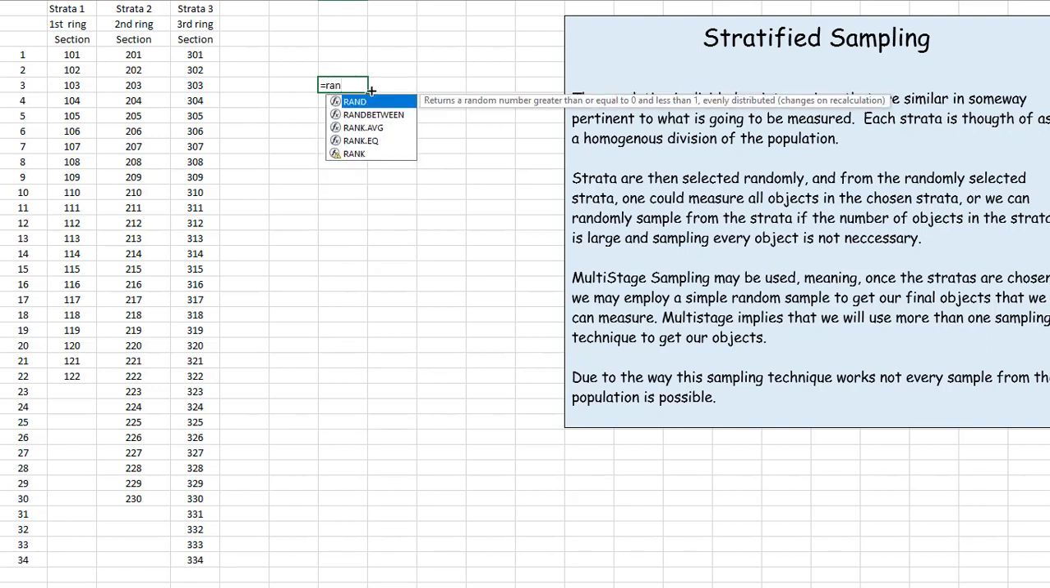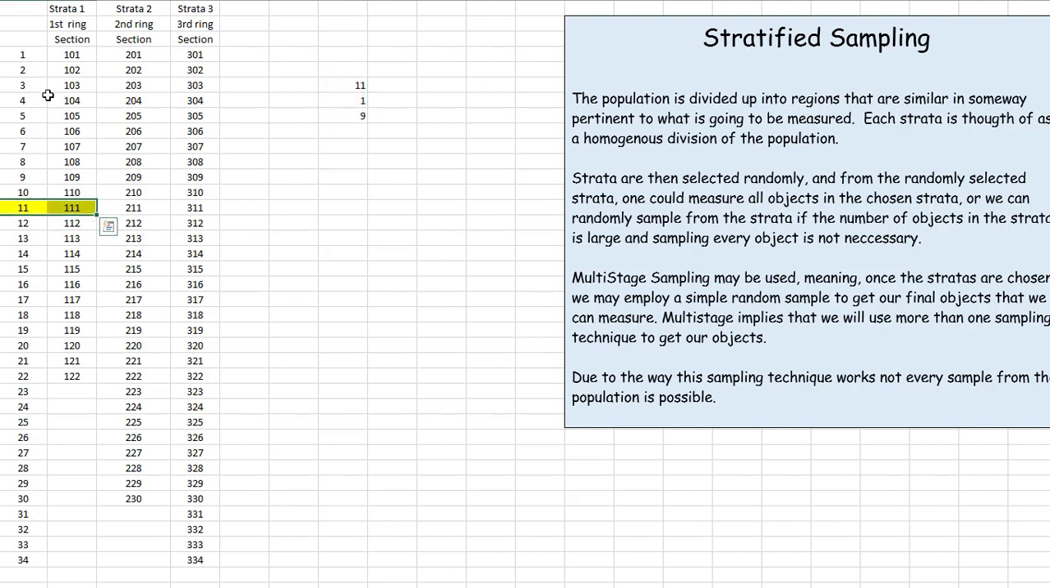So I'll go rand between, and again, looking at the enumeration, rand between 1 and 22, and let's say I pick 3 sections. So it turns out to be section 111, section 101, and section 109. Now I can decide at that point how I'm going to sample from these sections. Let's say I decide to just measure every single seat in there. That's one way. Again, that's another subject, but that creates my first strata.